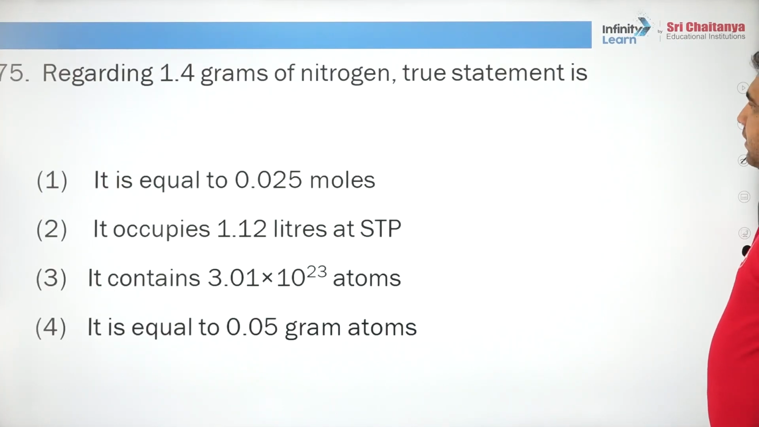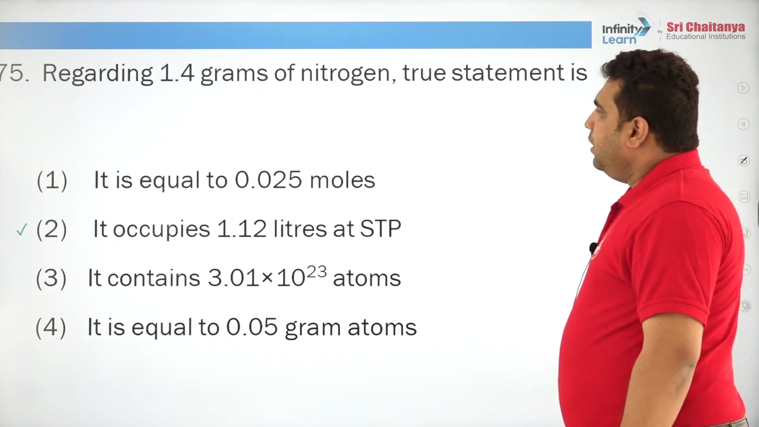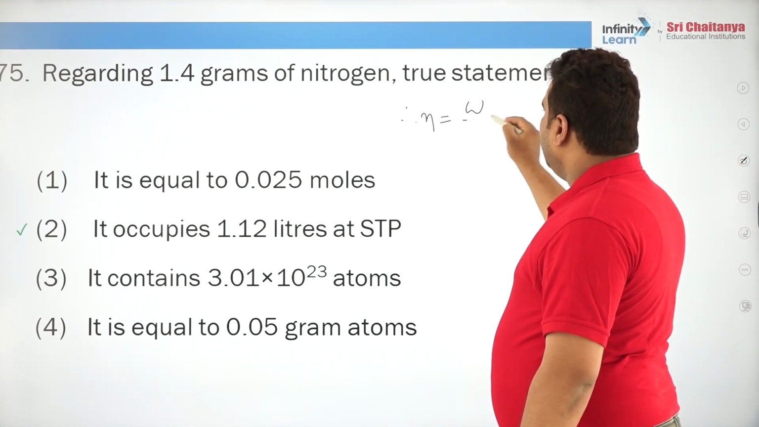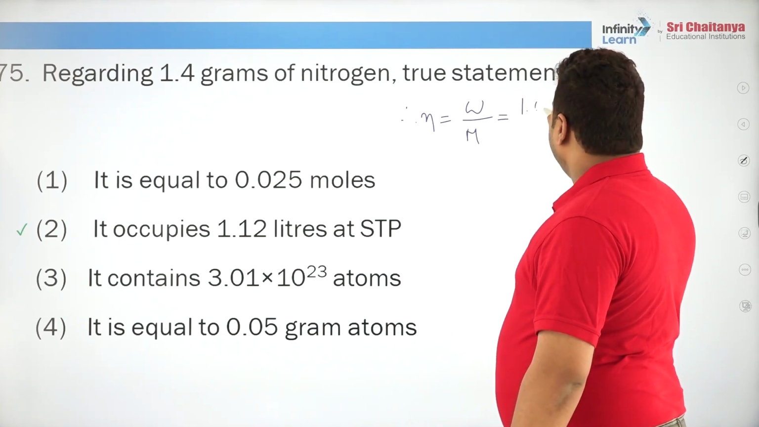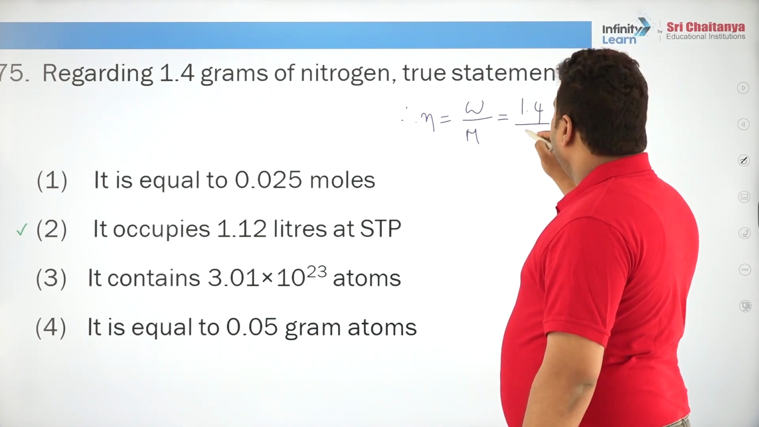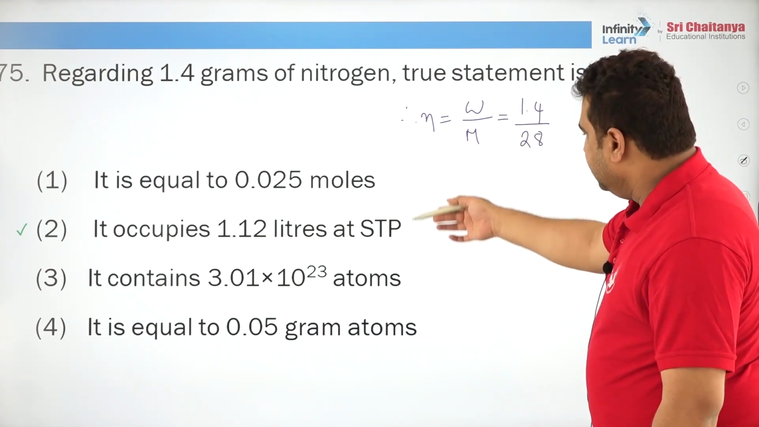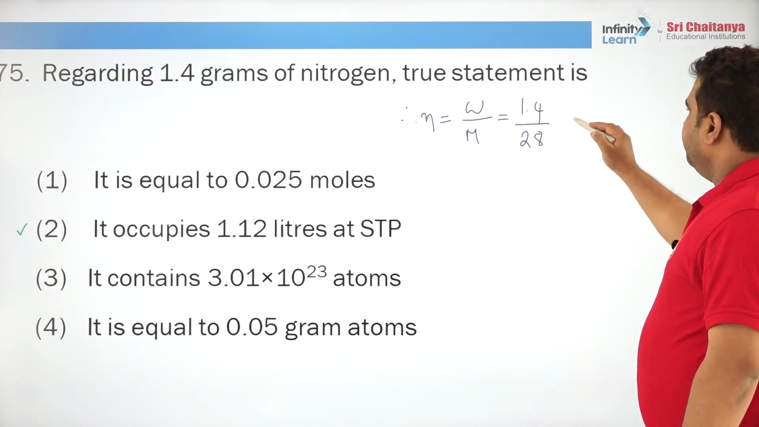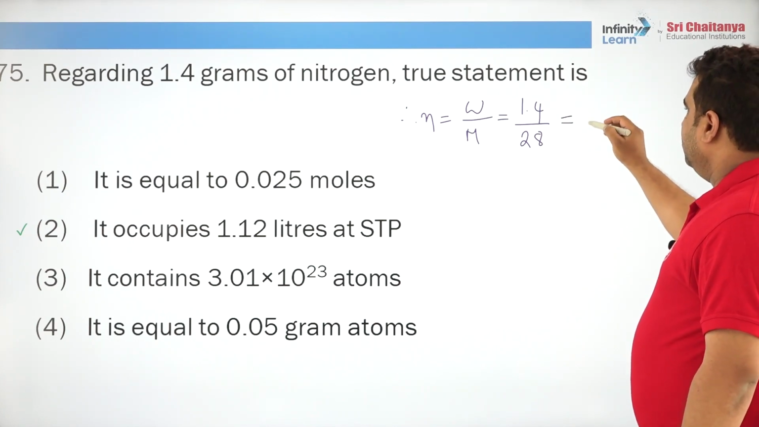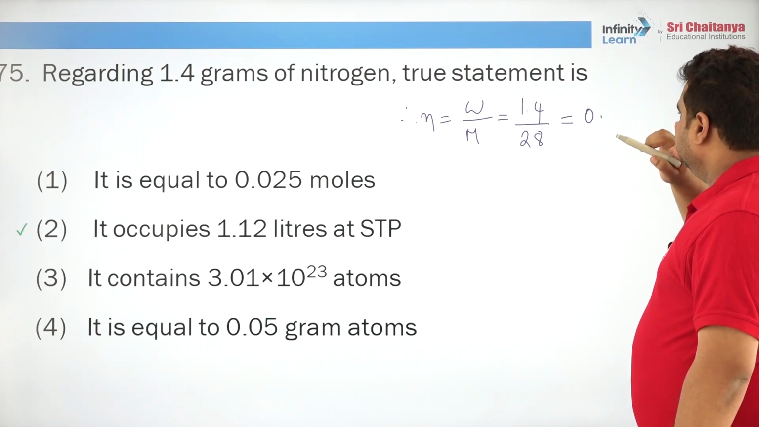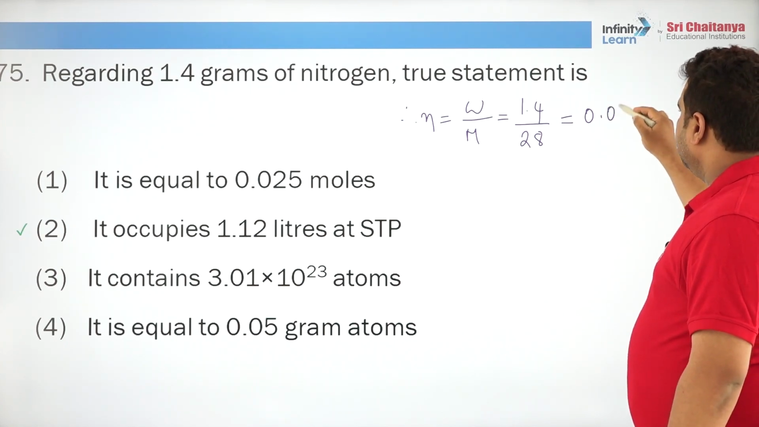Regarding 1.4 grams of nitrogen, that means number of moles is equal to weight by molecular weight. Weight is 1.4, molecular weight of nitrogen is 28, and what is asked? Moles, liters at STP he is asking. So I think this is approximately 0.05 it will come.